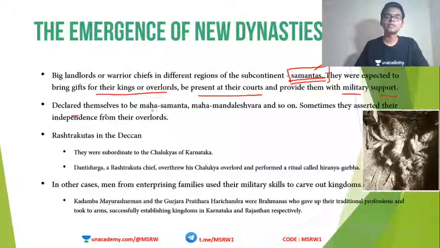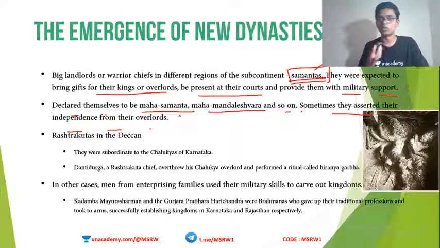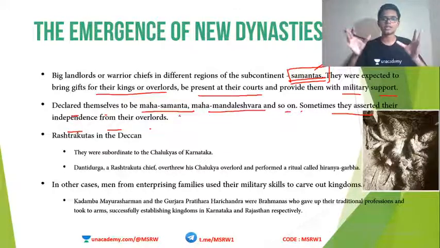Declared themselves to be Mahasamanta, Mahamandaleshwara and so on. Some asserted their independence from their overlords. Okay, so gradually what happened? When the central control began to become looser and looser, these Samantas started to become more and more powerful. So instead of just Samantas, they started to claim themselves as Mahasamantas, which means what? Really powerful Samanta. And Mahamandaleshwara, which means Lord. Mandaleshwara means the god of a particular territory. So Mahamandaleshwara means what? Supreme god of that area, that region.